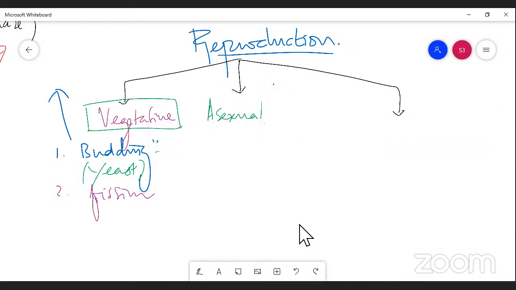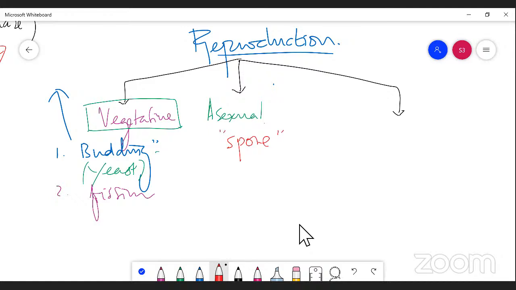Another topic, asexual mode of reproduction. Students, please understand, asexual means absence of sex organs like antheridium and oogonium. Here you can see the presence of some spore-like structures, that is, some spores are produced. Simply, I can say the asexual method of reproduction is a type of reproduction that takes place by the formation of spore-like structures. It occurs in fungi, right? So this asexual reproduction is further classified into the following types, right?